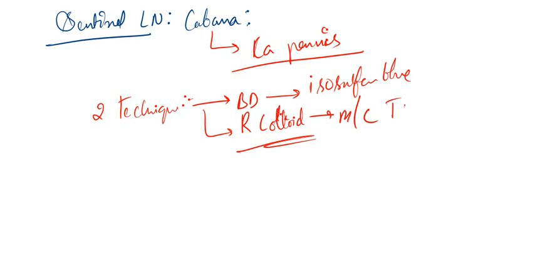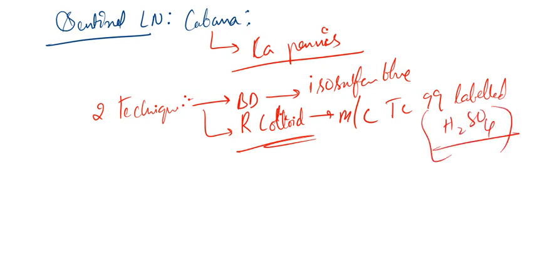Here you use technetium-99 labeled sulfuric acid. H2SO4 means nothing but sulfuric acid. Don't panic, okay? Now, if you ask me about the maximum detection rates observed, if both techniques are combined, obviously you get a higher result. So the maximum detection rate is observed when both the techniques are combined. It can be seen in both conditions also.